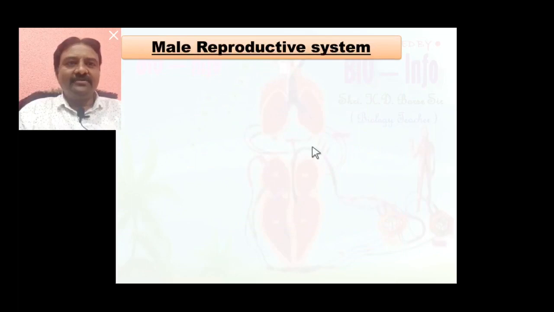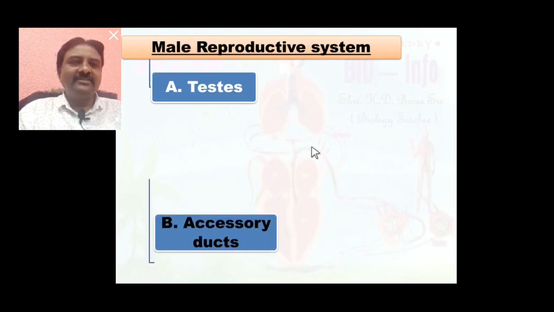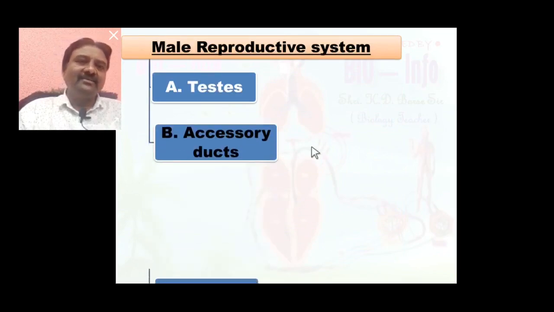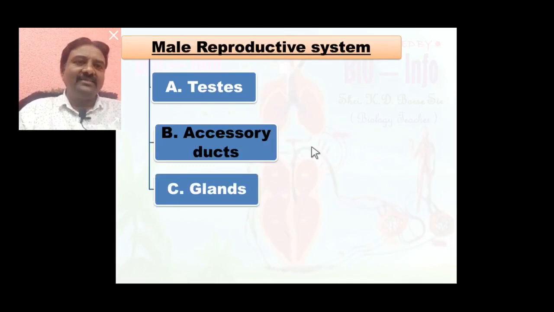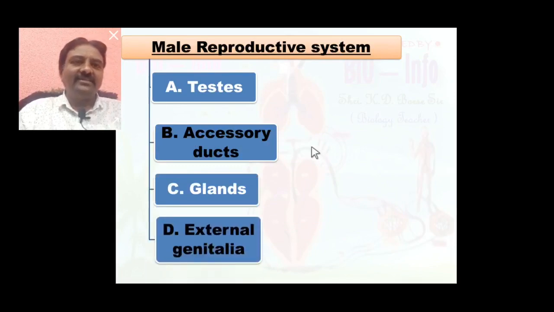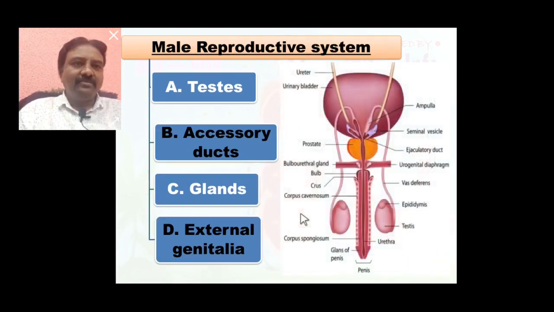Human male reproductive system consists of different parts like testes, accessory ducts, glands and external genitalia. So all these are the main parts of male reproductive system. So here seen, male reproductive system diagram. This is the testes.